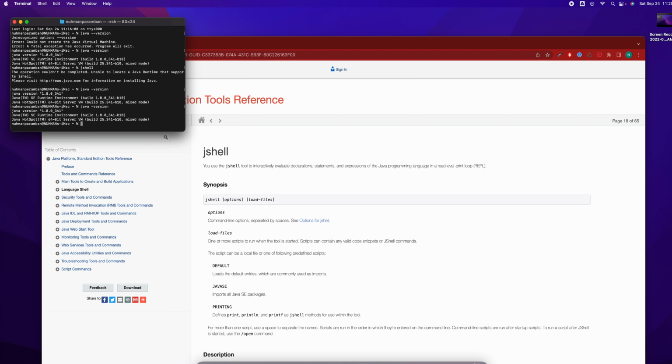I need to download the Oracle Java version. There are so many Java varieties available in the market, so I need to find the Oracle Java version.